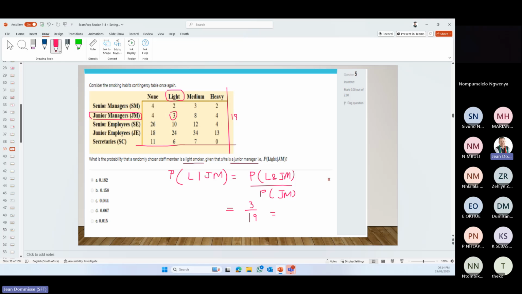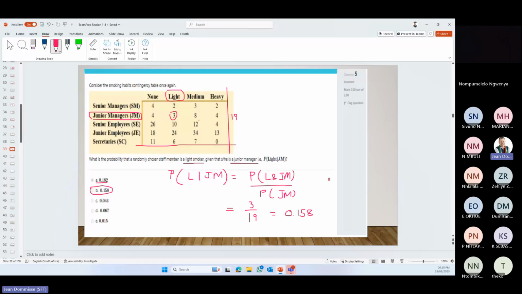So 3 divided by 19 will hopefully give us one of those answers, 0.158 if I round it off. So let's quickly see, there's 0.158. Yeah, so that is how we would have gotten to that one. But once again, you could have gone to tabulate everything, but it is actually not needed. We only needed to get one sum of the totals, and not all of them.